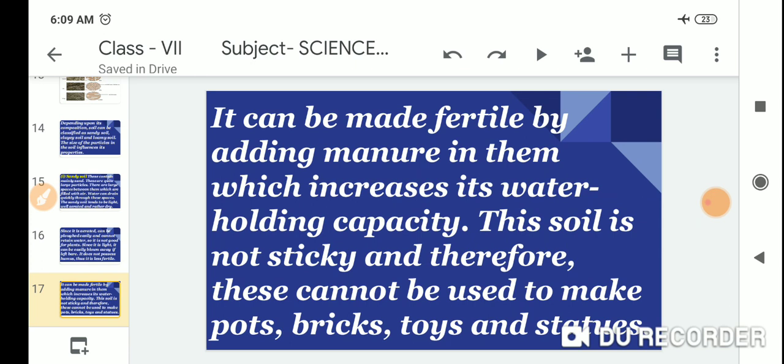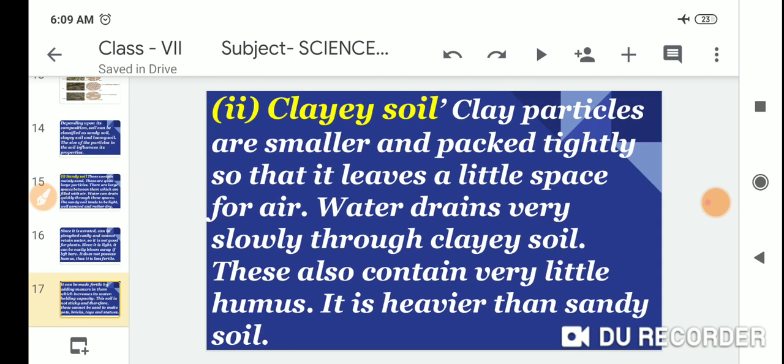This soil is not sticky, and therefore it cannot be used to make pots, bricks, toys, and statues.